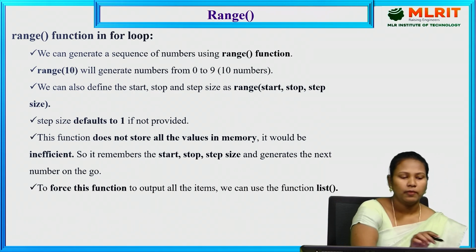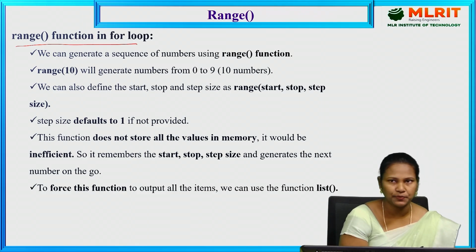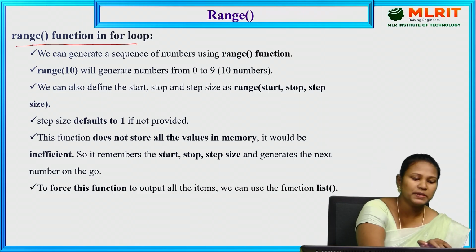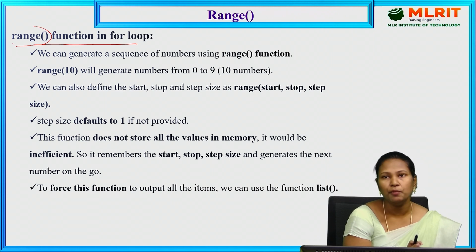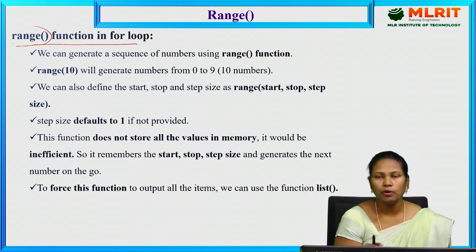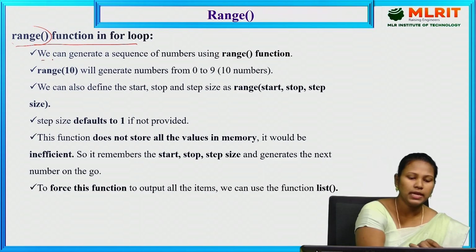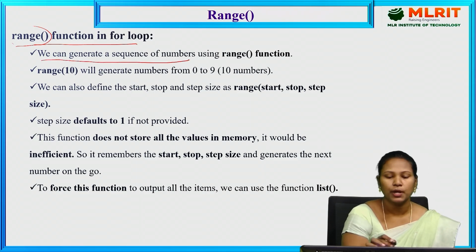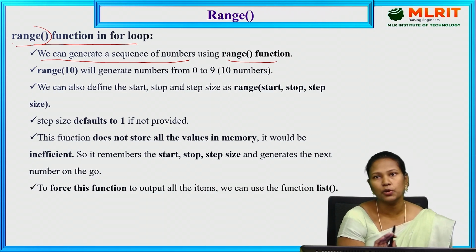So now, range function in for loop. Basically in for loops we are using the range function. It specifies the range in which we have to start the value, where we have to end the value. We need to provide the increment operator also. Here we can generate a sequence of numbers using the range function. So it is used to generate the sequence of numbers.